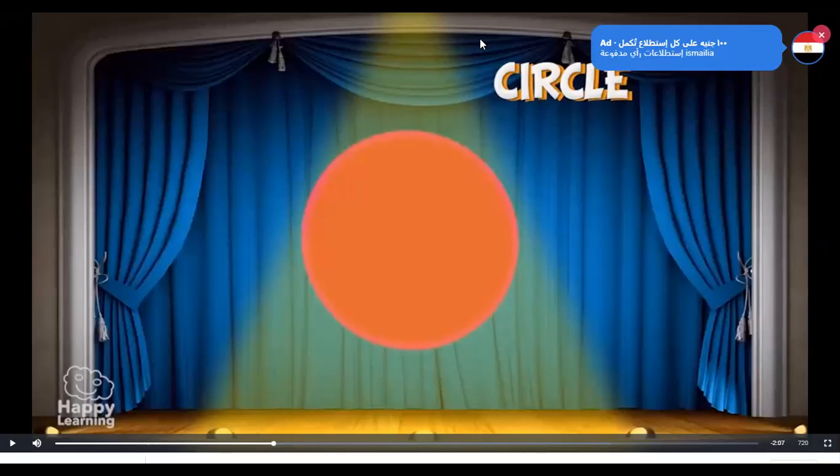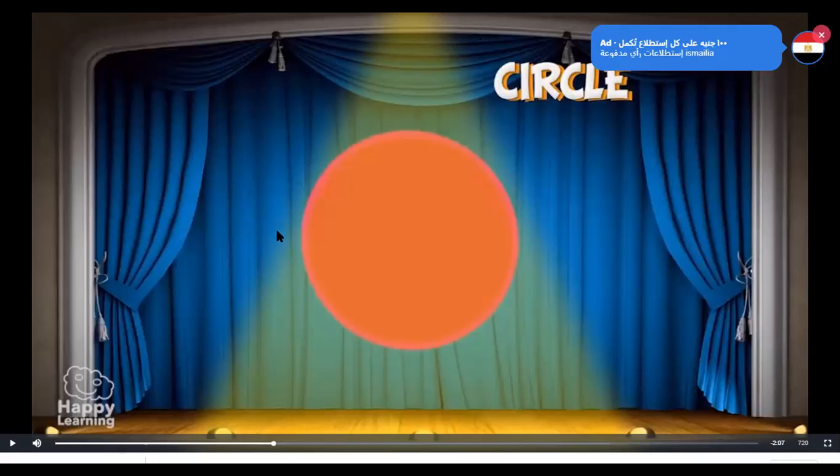Ibrahim, go on. The circumference is a closed curve that has a center and all edges are equal. The lengths from the center to the circumference are the same. And the circle is the circumference and the inside of the circle. Thank you, Ibrahim.